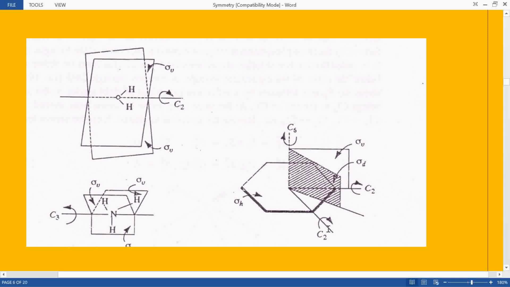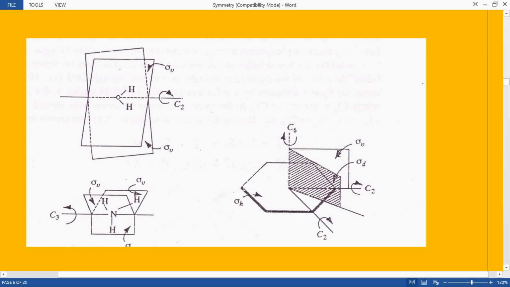Then I have shown you the C2 axis passing through the 2 opposite atoms. So this is your one C2 axis, this could be the second C2 axis, this atom and the other opposite atom. Then you can have one more C2 axis from here and the other opposite atom. So 3 C2 axes.